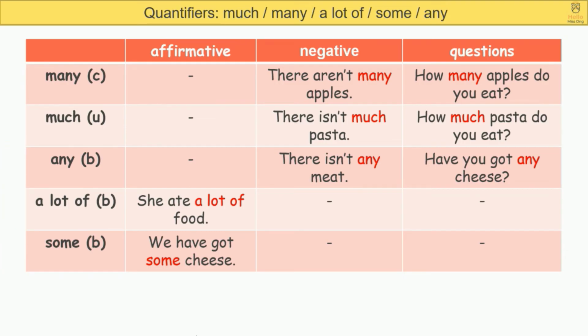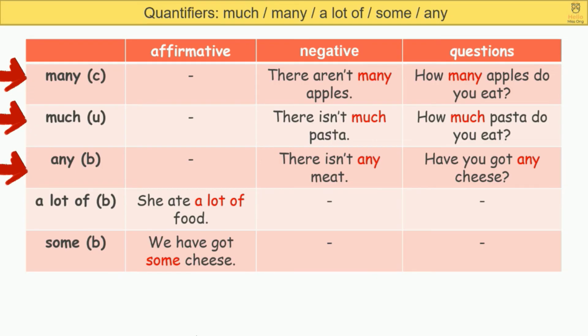In this table, you can see how we usually use the quantifiers in sentences. We normally use many, much, and any in negative sentences and questions. For example, there aren't many apples. How many apples do you eat? There isn't much pasta.